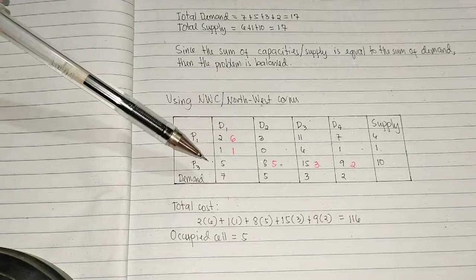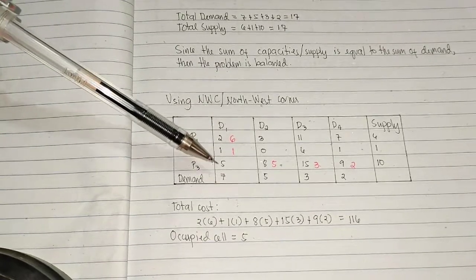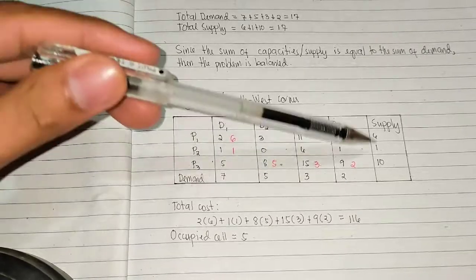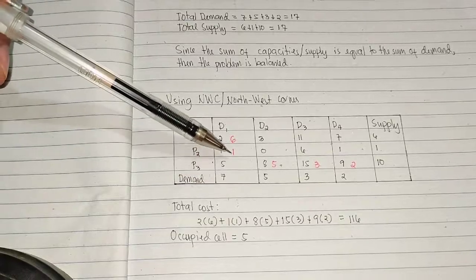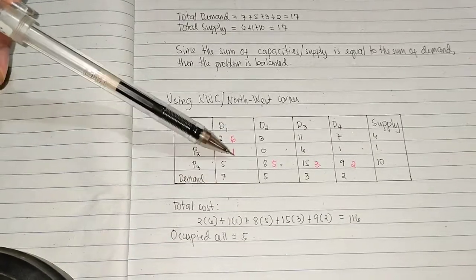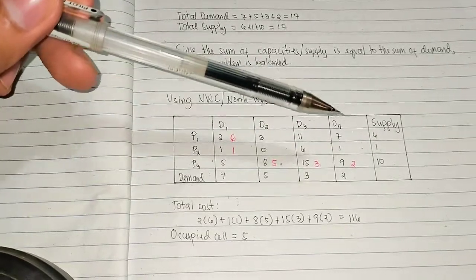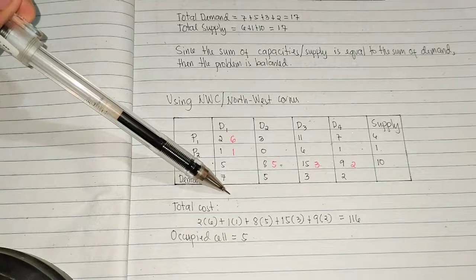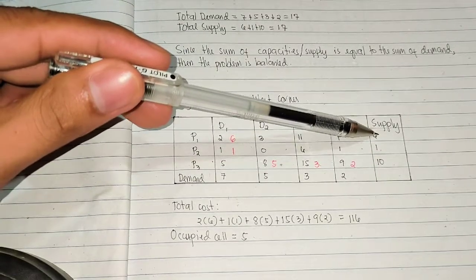Now we will proceed to the second row. Since ang kulang natin is 1, and 1 din naman yung supply natin, para ma-meet natin yung demand, maglalagay tayo ng 1 dito, kasi nga 6 plus 1 is 7. Na-meet na natin yung demand na 7, at na-meet na din natin yung supply na 1 at supply na 6.